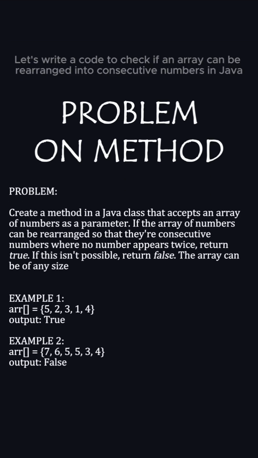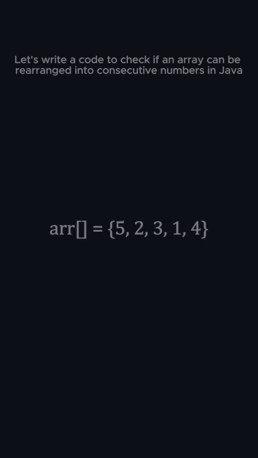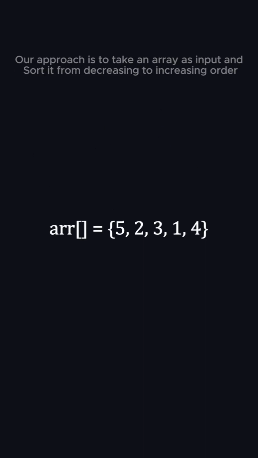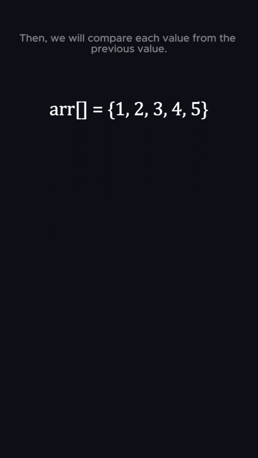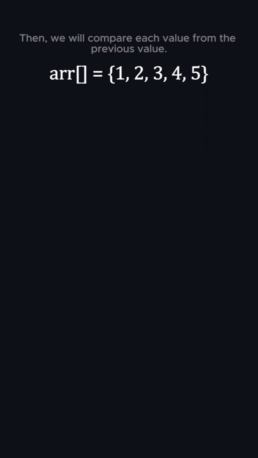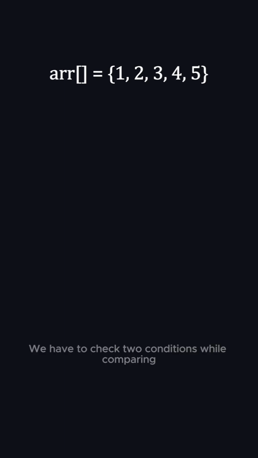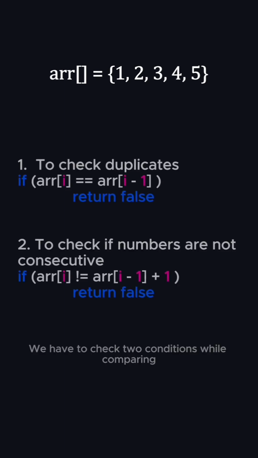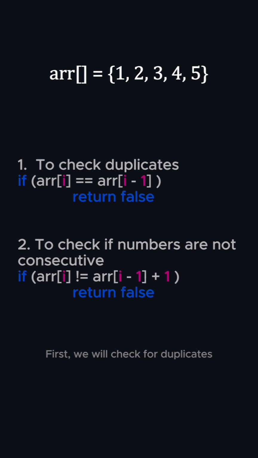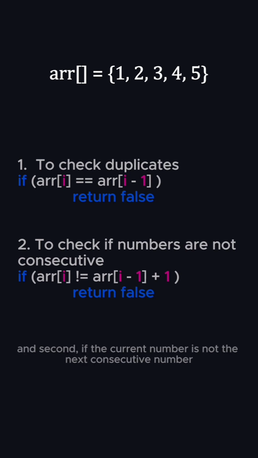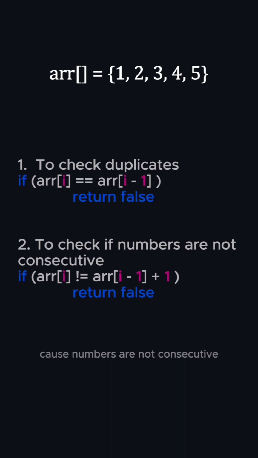Let's write code to check if an array can be rearranged into consecutive numbers in Java. Our approach is to take an array as input and sort it from decreasing to increasing order. Then, we will compare each value with the previous value. We have to check two conditions while comparing. First, we will check for duplicates, and second, if the current number is not the next consecutive number. If these two conditions are satisfied, we'll simply return false, because the numbers are not consecutive.